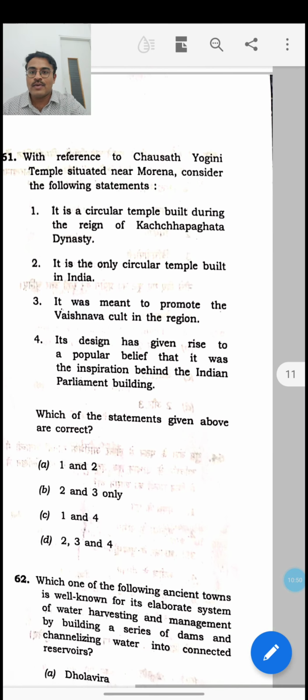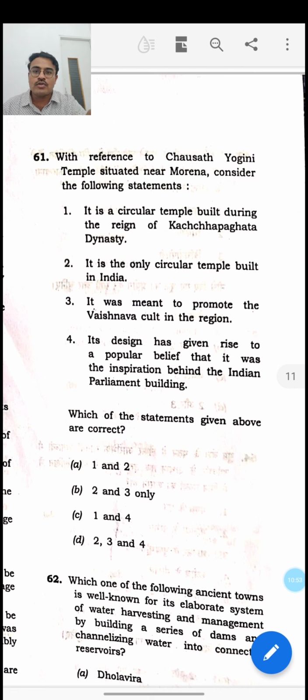Then when it comes to the 61st one, with reference to the Chausath Yogini temple situated near Morena. Chausath Yogini temple is a circular temple present in the region called Morena in Madhya Pradesh. Chausath Yogini means 64 yoginis, and this is also known as a Mahadev temple, and it is associated with the tantric cults during medieval India. If you look at the building, it looks exactly like the Indian Parliament, which is circular in shape, and many people believe that the Indian Parliament's architecture has been inspired by this Chausath Yogini temple at Morena, but it is not true.